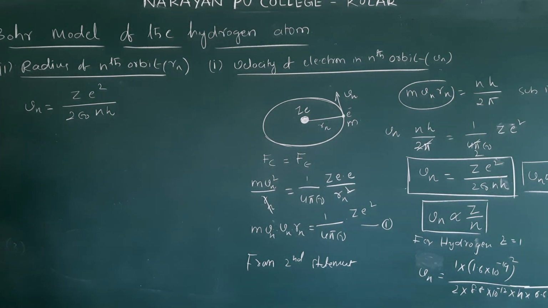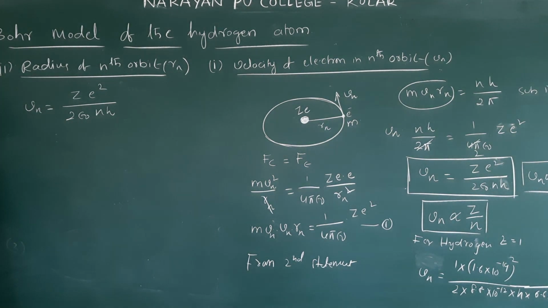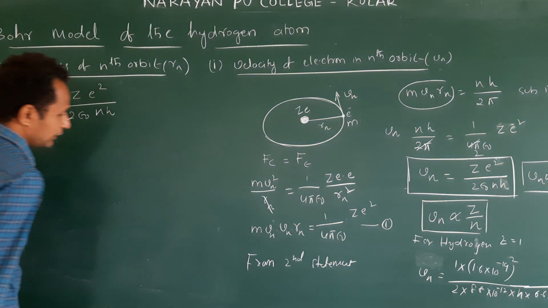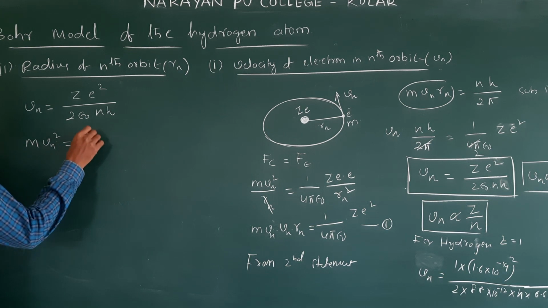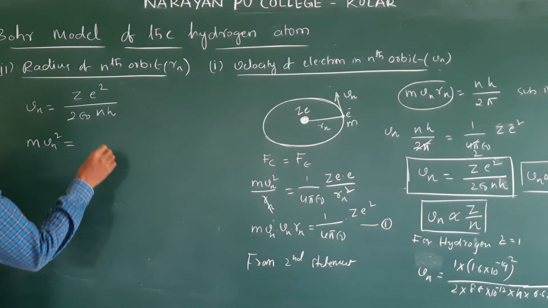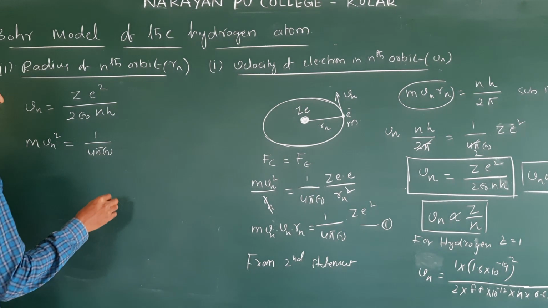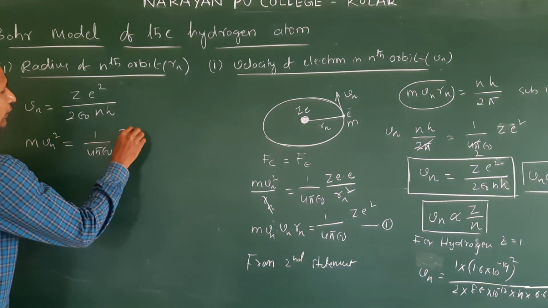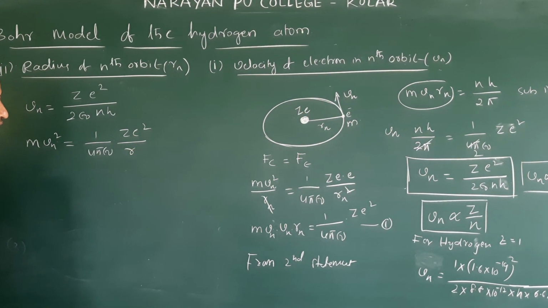Right? Now what do we want? Rn we want. Clear? So this value we substitute. Where do we substitute? In the second postulate. We have m Vn square is equal to 1 by 4 pi epsilon naught Z e square by Rn.